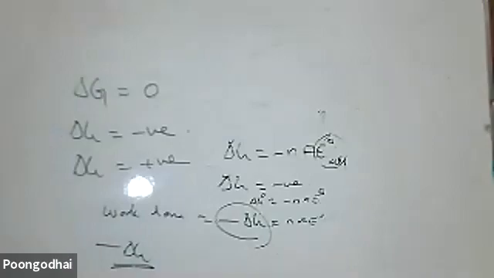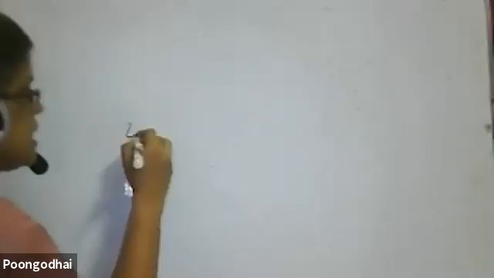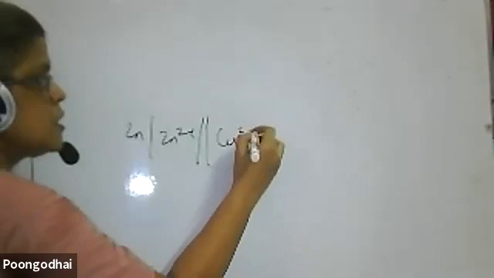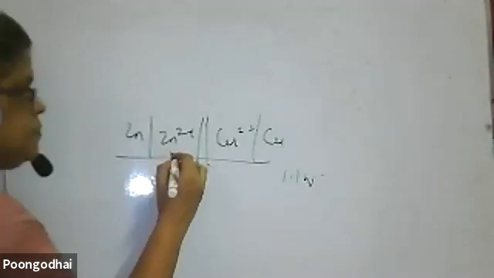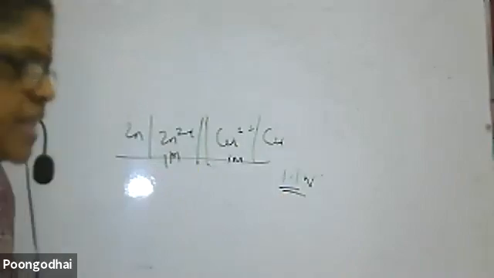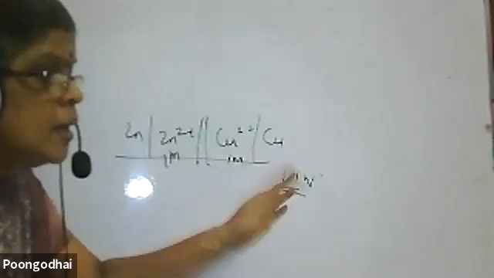Next, if the reaction is at equilibrium, then what happens? You might have studied the electrochemical cell. For example, for Zn, Zn2+ || Cu2+, Cu, the maximum voltage you get is 1.1 volt if the concentration is 1. Initially, when you start the reaction, slowly the voltage will increase. Once it reaches 1.1, the voltage stops.